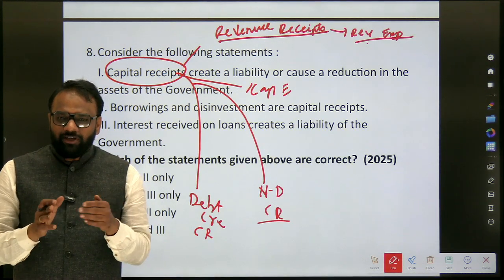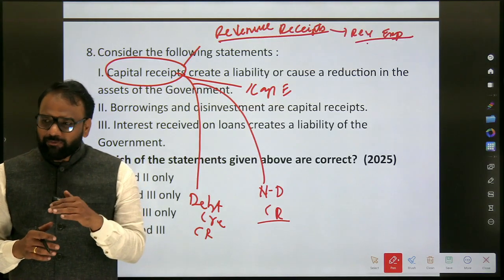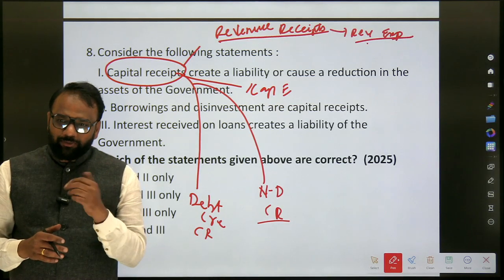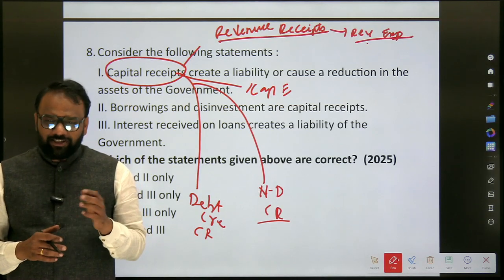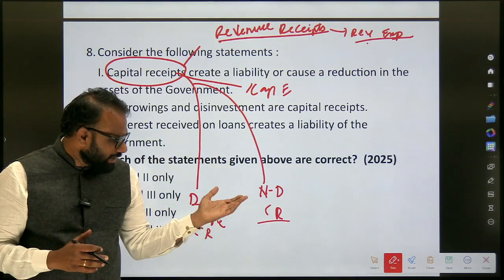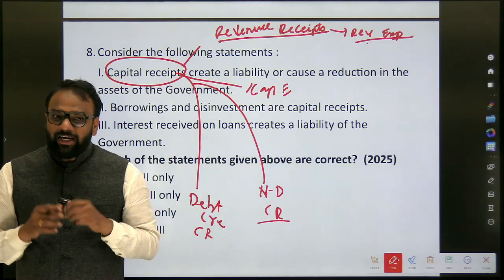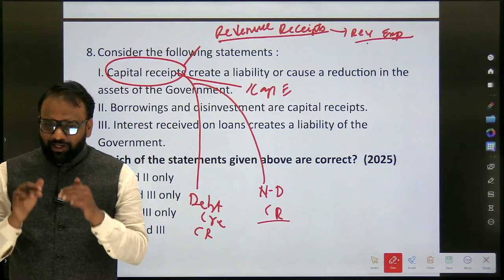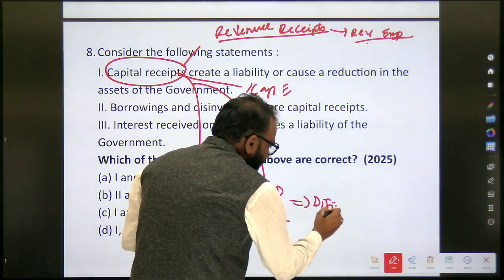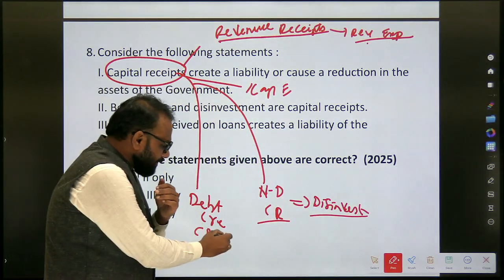Okay, when it comes to receipts, revenue receipts are tax based and non-tax based. Can you give an example of a tax based revenue receipt? Income tax. Okay, non-tax based revenue receipt: fees. Fees is an example of non-tax based revenue receipt. When it comes to capital receipt, can you give an example of a non-debt capital receipt? Disinvestment. We have discussed it; we are not going to discuss in detail what disinvestment is. So disinvestment is an example of a non-debt capital receipt. What is an example of a debt capital receipt?